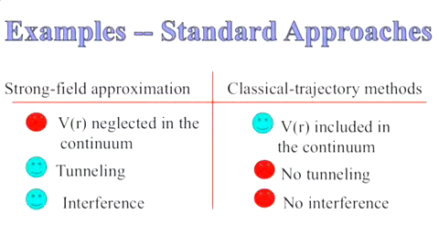Either you do it classically and then you don't have tunneling or quantum interference, or you do it quantum mechanically, but then you have to make radical approximations upon the potential, which means you are losing a lot of information, especially because nowadays we are starting to look at more complex systems like big molecules, like nanostructures. So we need methods that treat the field and the potential on the same footing.